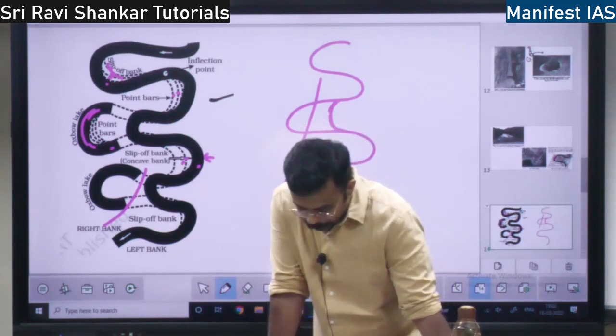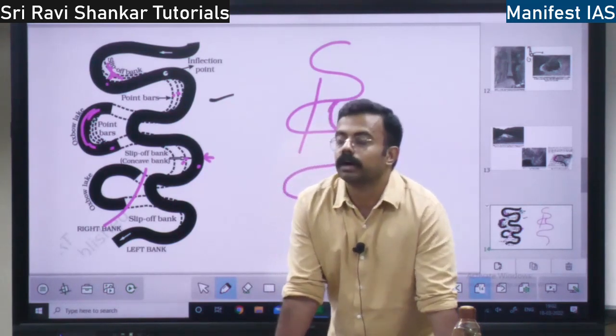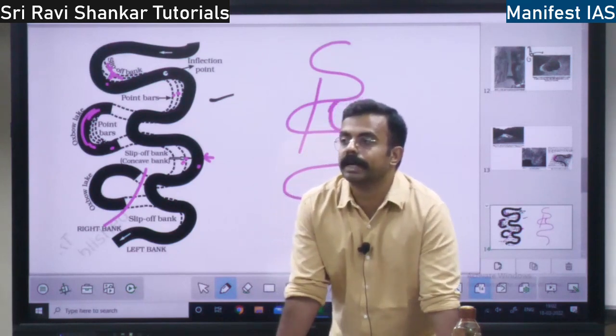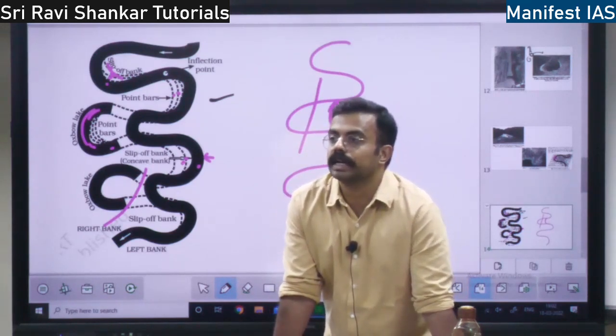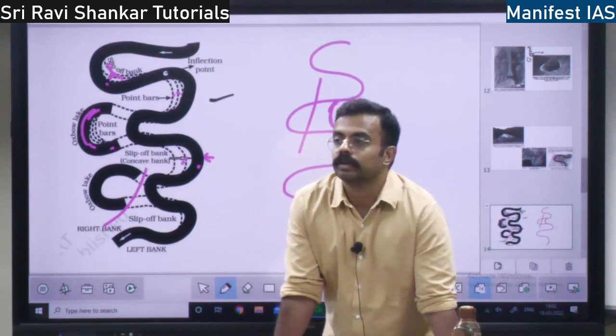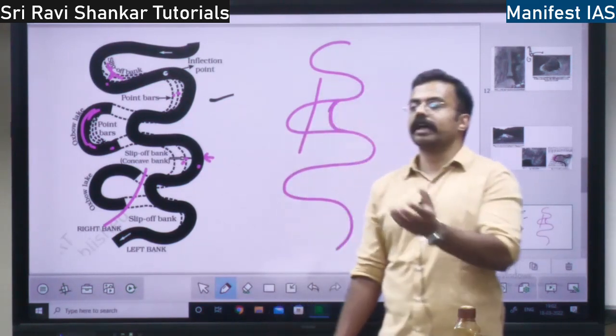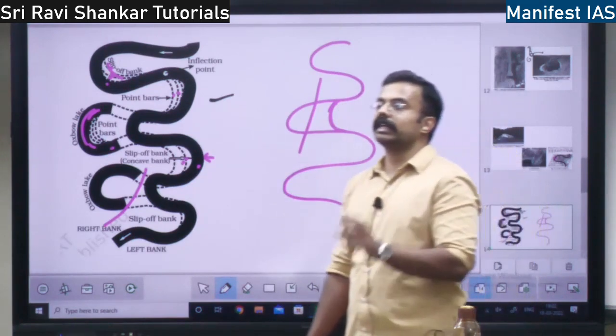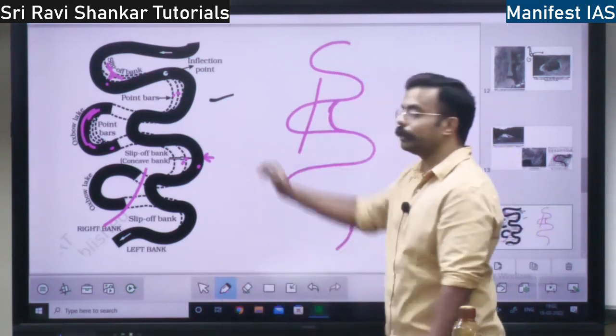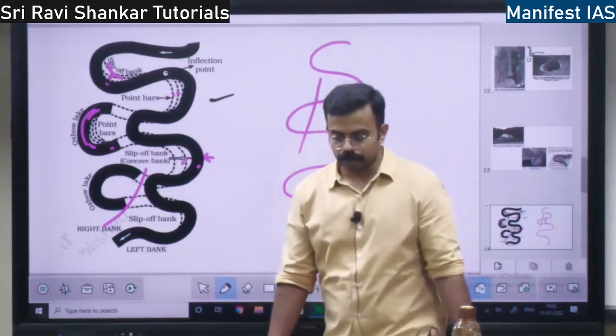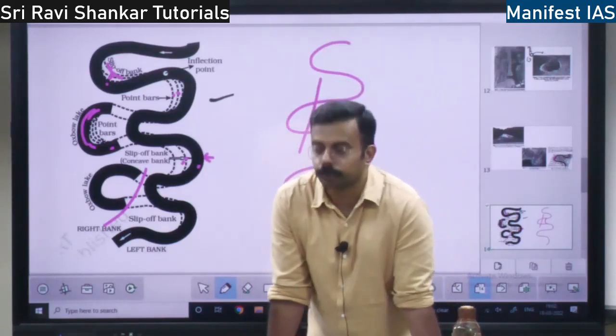Then there should be a lot of unconsolidated material. Unconsolidated material means the rocks, soil, everything should be there with the river, which should be able to be deposited. That should be there for the meander to be formed.